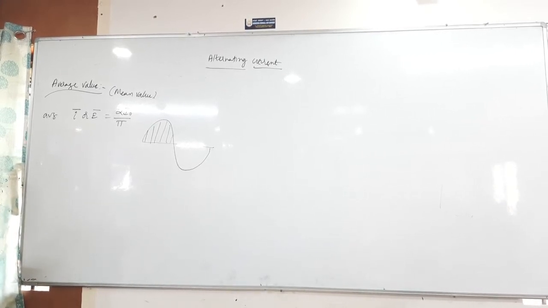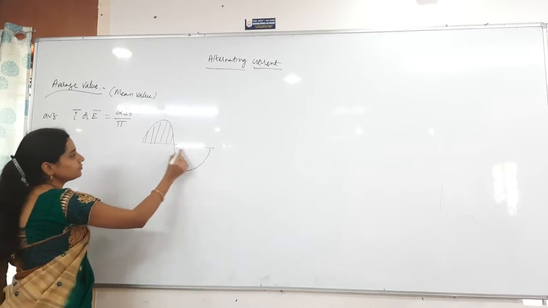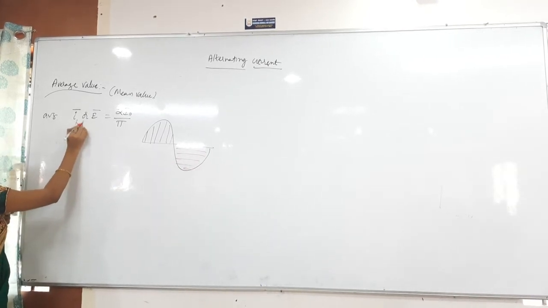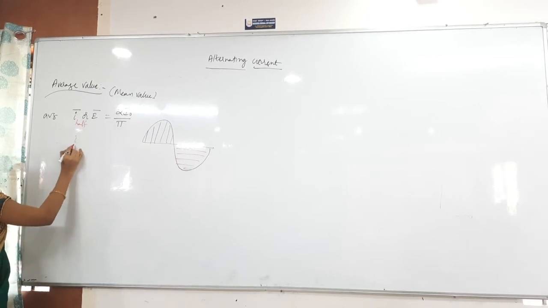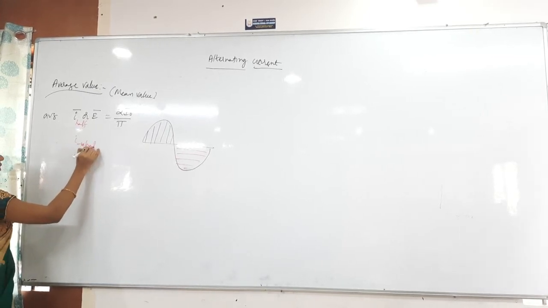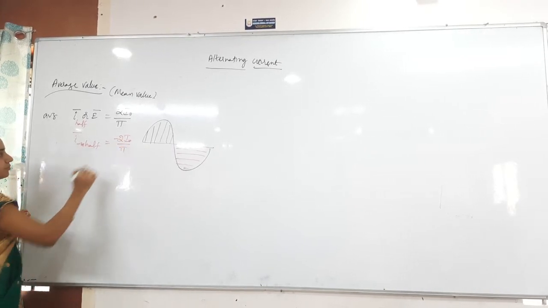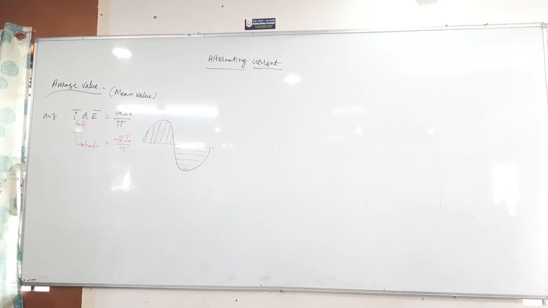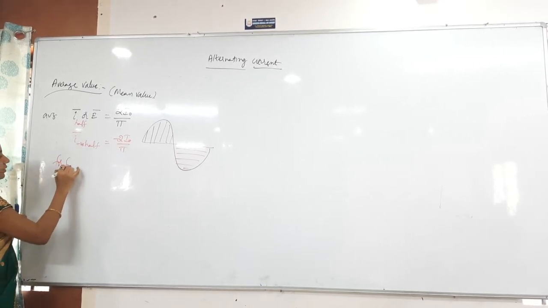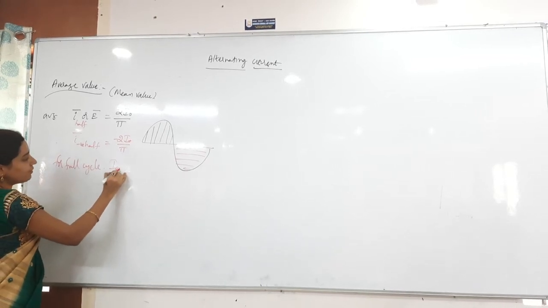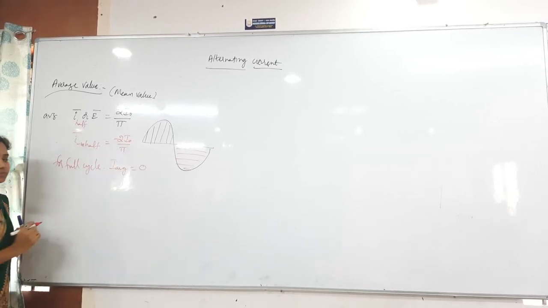For the next negative half cycle, you will get minus 2I0/pi. So over the full cycle, it will become 0. So for full cycle, I average is equal to 0.